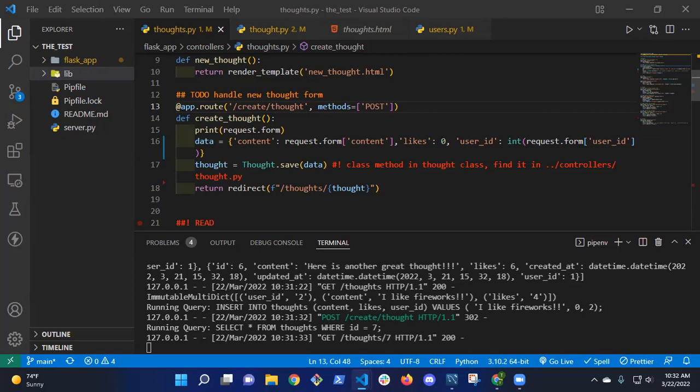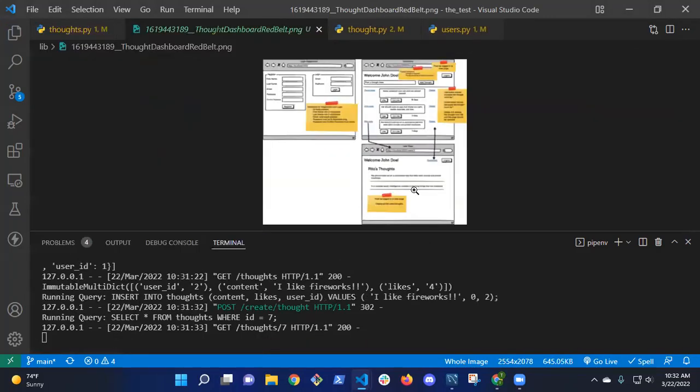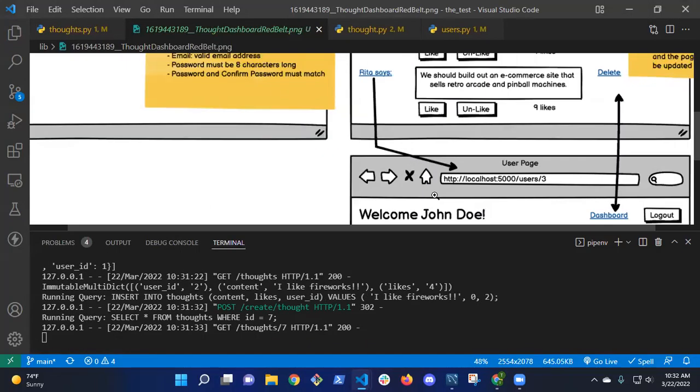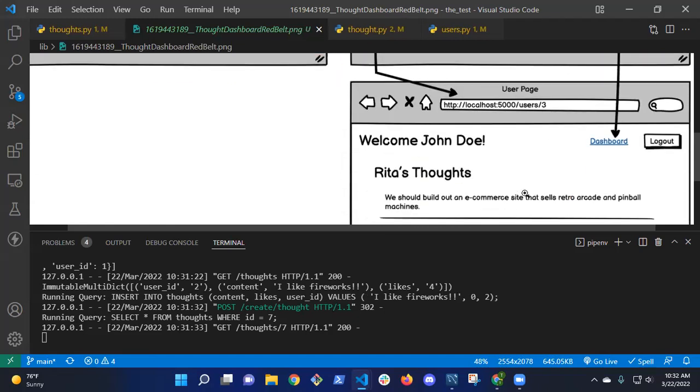It's in here. Okay, I'm going to put it in lib, so we have it available. So that I think is, yeah. Okay, so the red belt is here. So we've got basically up to this point, right? Because we're showing a user's thought.